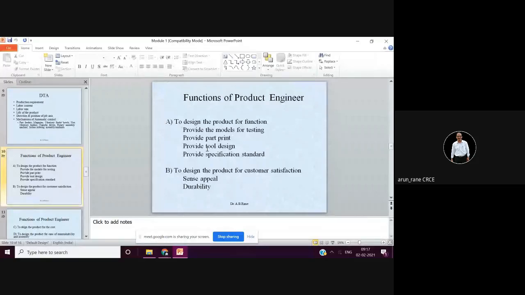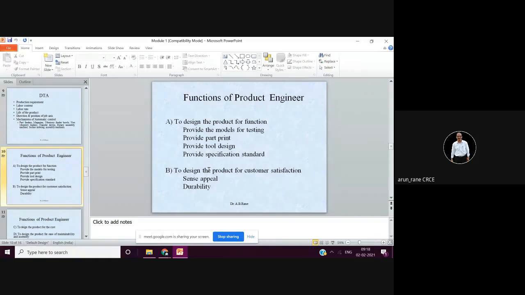Then provide specification standard. Whatever standard you are using, you have to provide the specifications. No doubt the standards are available, but if you are giving the details of all the specification standards, then your customer, meaning the operators who are going to work on that product, those are called the customers.